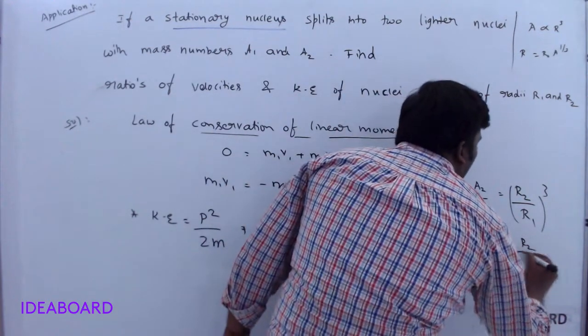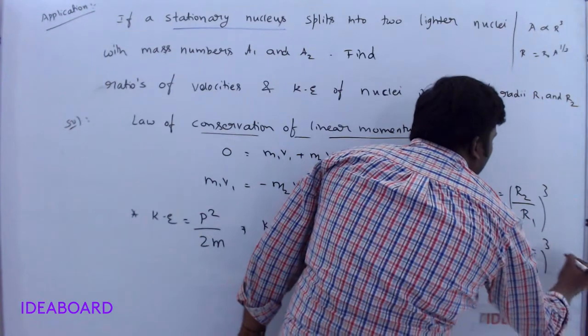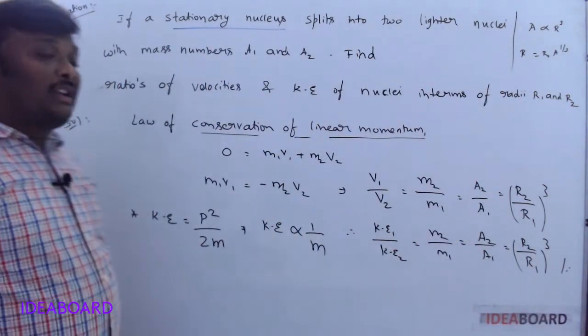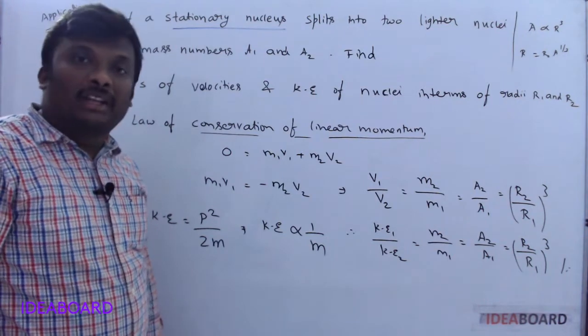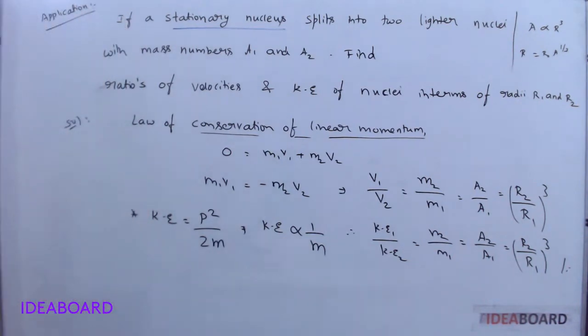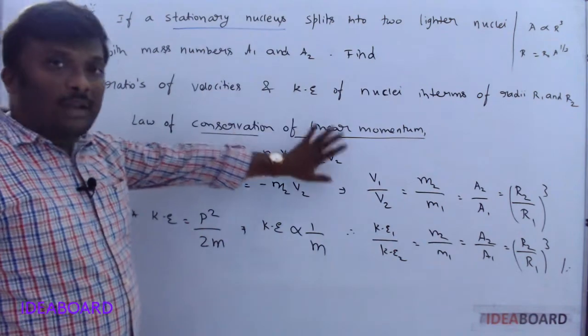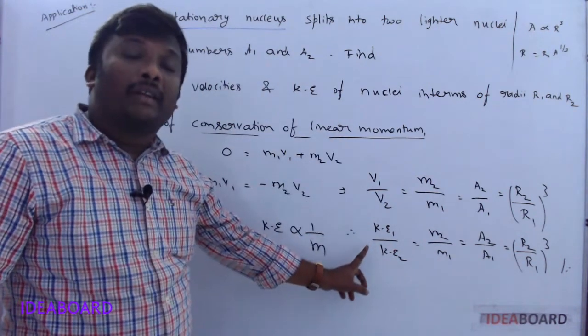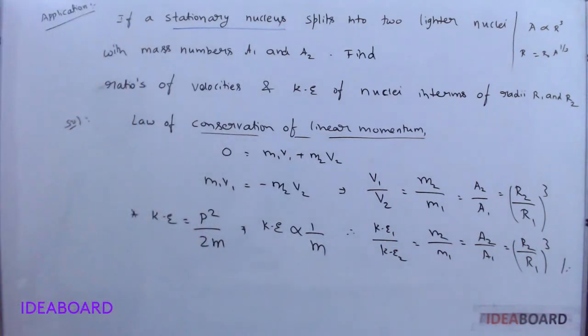A2 by A1 is nothing but R2 by R1 whole cube. Okay, this model was asked in previous competitive examinations. Understand? So from the law of conservation of momentum, we can find v1 by v2 and k1 by k2. Clear now?